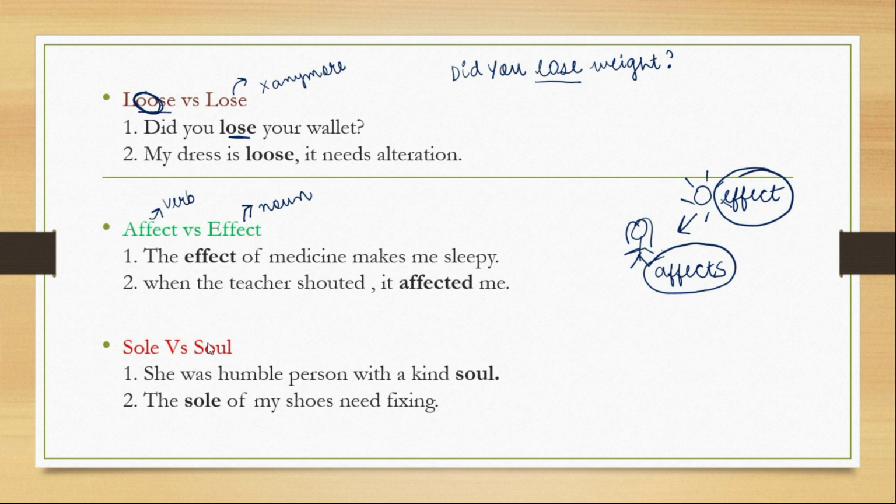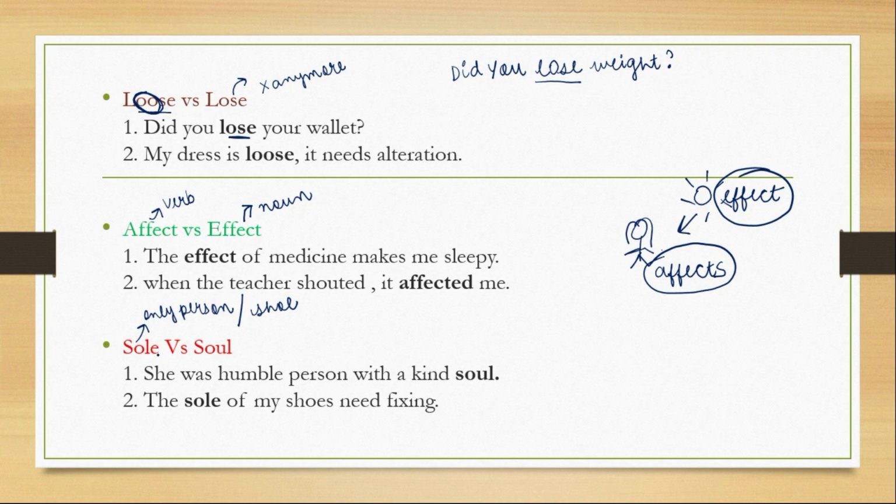Let's go to the next one. Sole versus soul. This sole means the only person, or it could mean the underside of a shoe. I am the sole owner of this huge mansion, means I am the only person who is owning it. That is the sole.